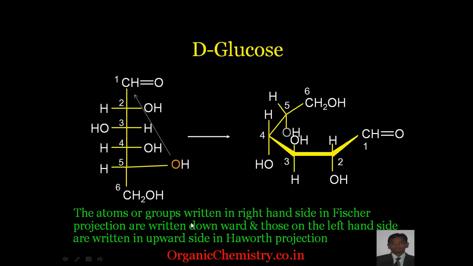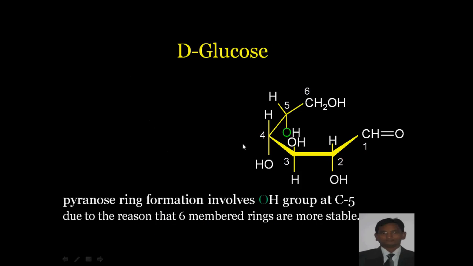The atoms or groups written on the right hand side of the Fischer projection are written downwards, and those on the left hand side are written upwards in the Haworth projection. This is the open chain structure of glucose, in which if this O attacks the aldehydic part to form a hemiacetal, then a 6-membered ring will be formed. This is 1, 2, 3, 4, 5 and 6. If this oxygen attacks this carbon, it forms a 6-membered ring. So to get stability, this oxygen attacks the aldehydic part and forms the hemiacetal.